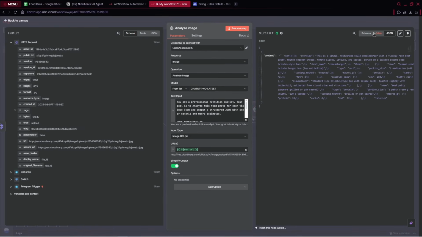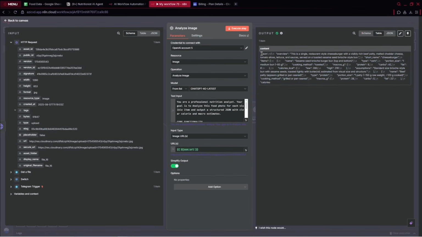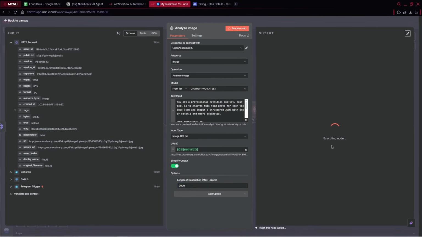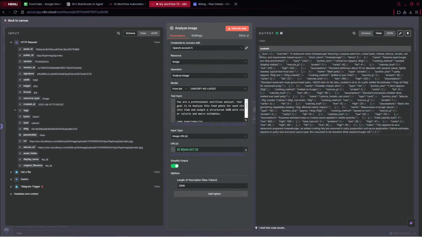After it's done, we have our content in the format we wanted, everything inside one string. However, I forgot to add the length of the description for the specific content. It will be not 300, but 2000. So when we execute it, the content will be much longer, much more comprehensive. Now you can preview it. It's much more complex.